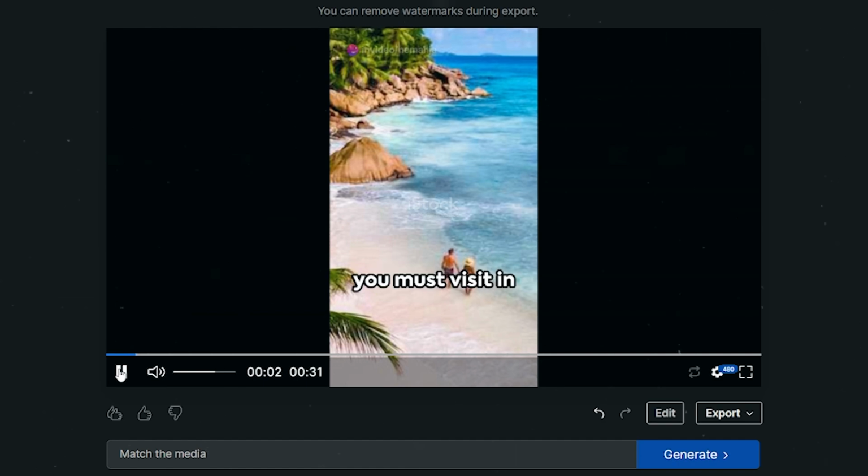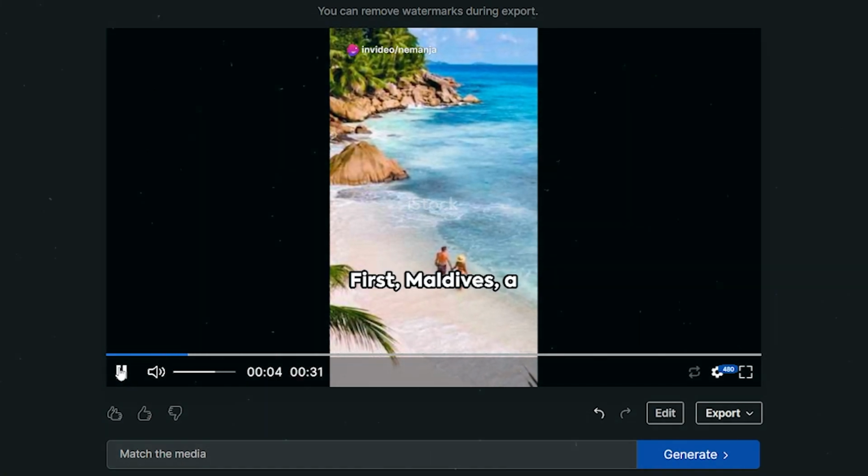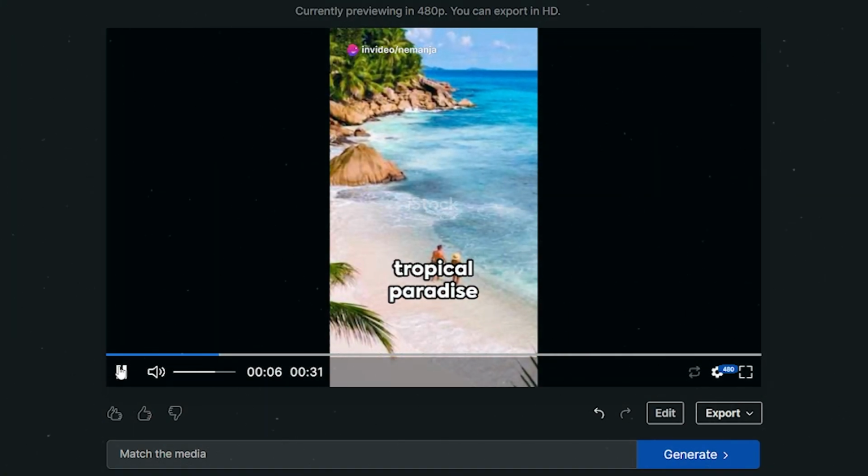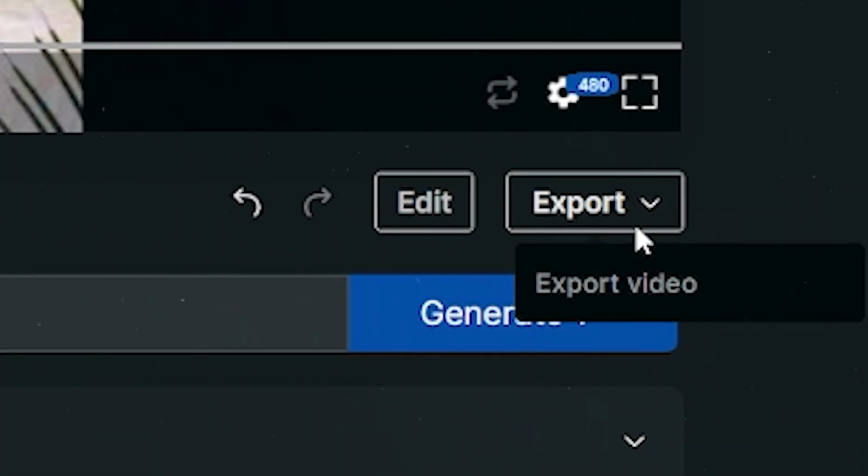These are 5 beaches you must visit in your lifetime. First, Maldives, a tropical paradise. That looks awesome. Now, once you're satisfied with the final result, just go ahead and click on export.